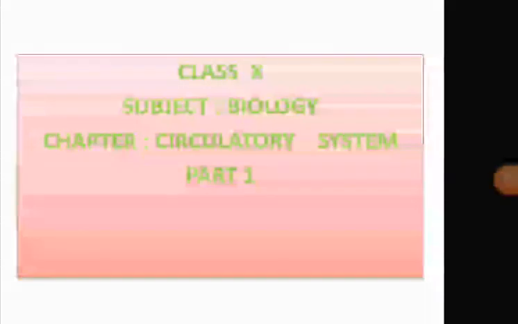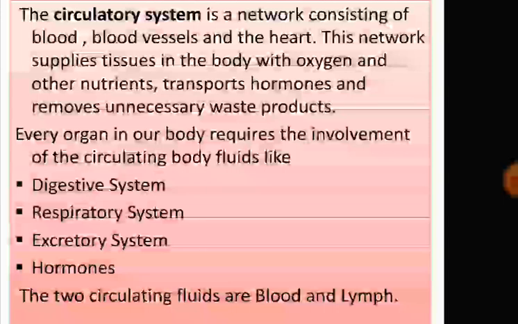Students, today we will start the chapter circulatory system. Now, the circulatory system is a network consisting of blood vessels and heart. And the main function of this network is to supply oxygen and nutrients, to transport hormones and to remove unnecessary waste products. Now, every organ in our body requires the involvement of circulating body fluids.